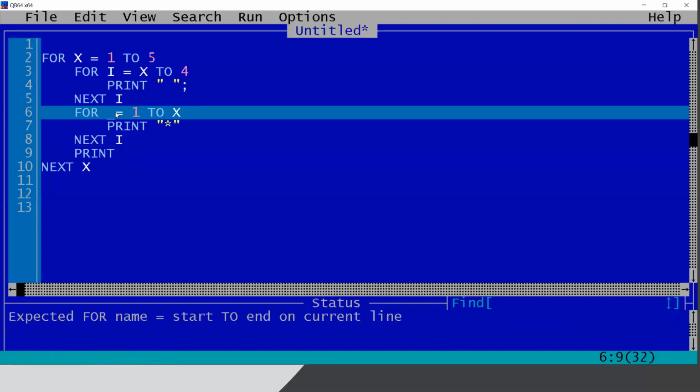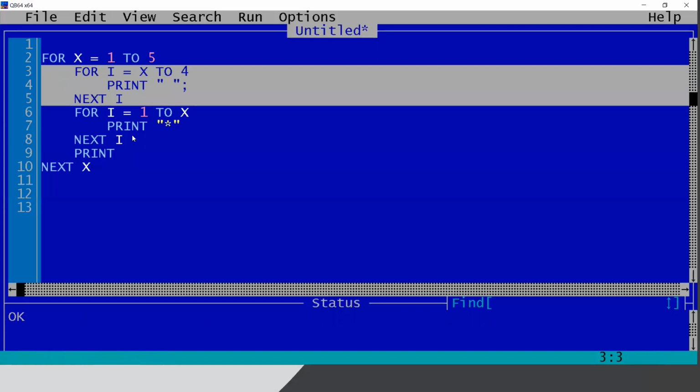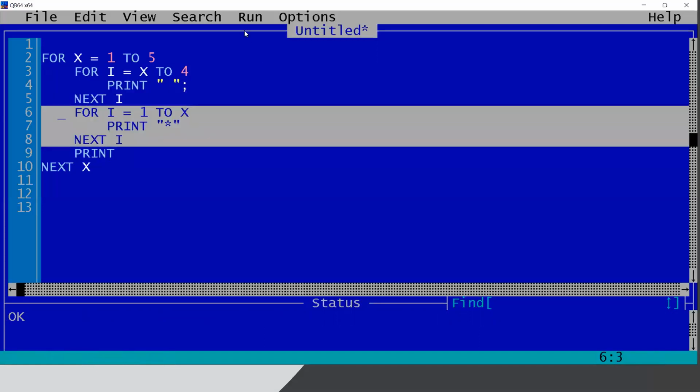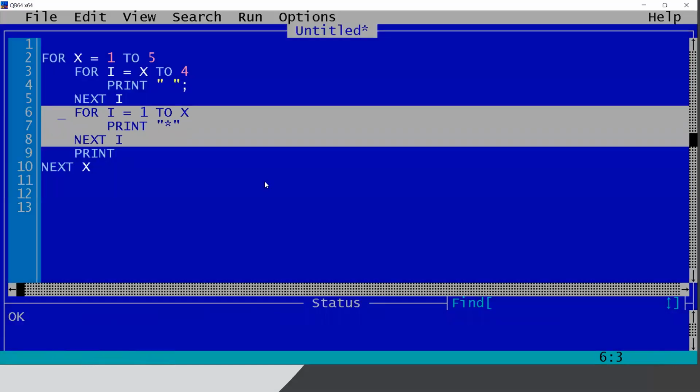So you can introduce an i, because the loop of i has ended. So we can introduce another loop of i. That is permitted actually. So you should have a clear idea on this. Let me look at whether it is printing correctly.